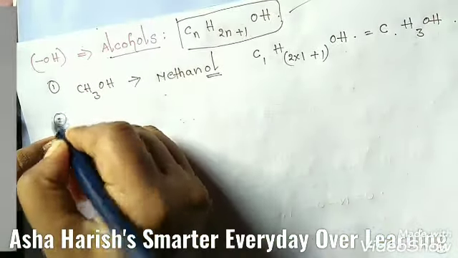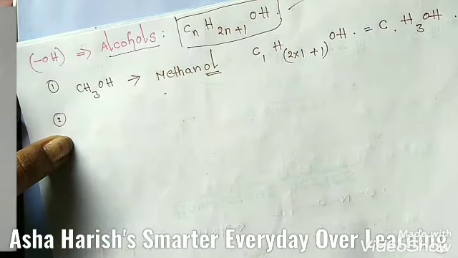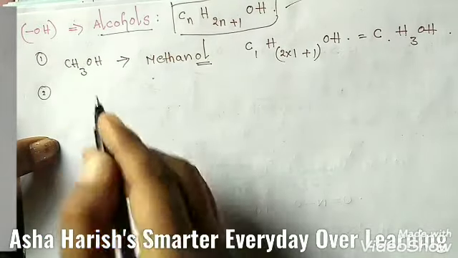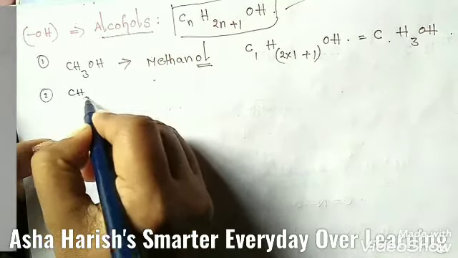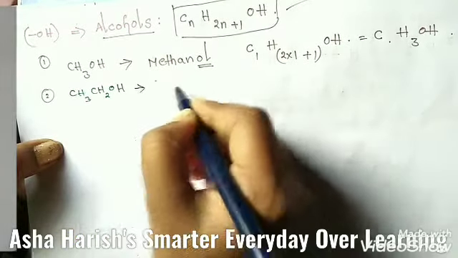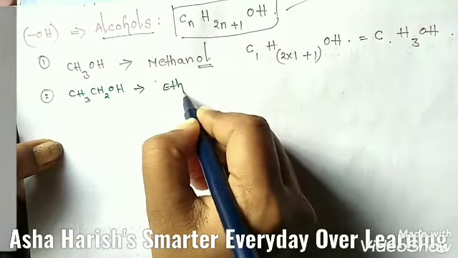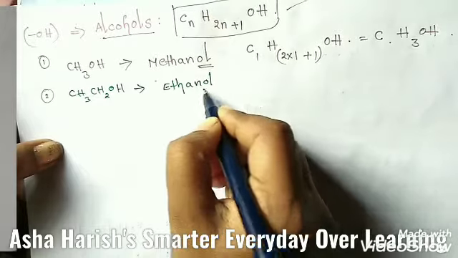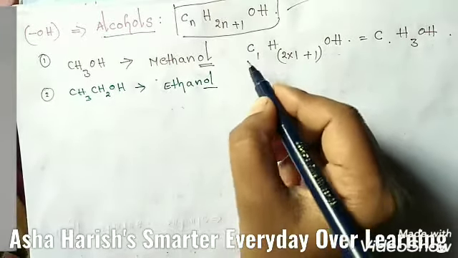And I'm going to write the second example basing upon this formula: CH3CH2OH. The name should be ethanol, and here OL is the suffix.